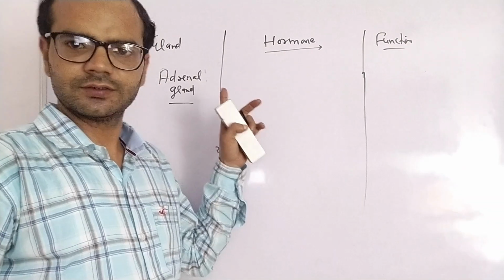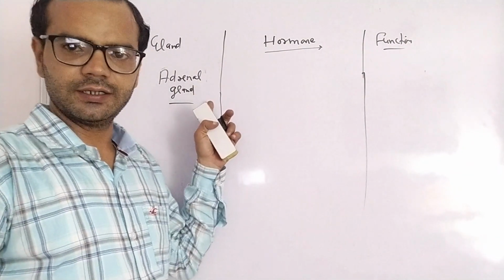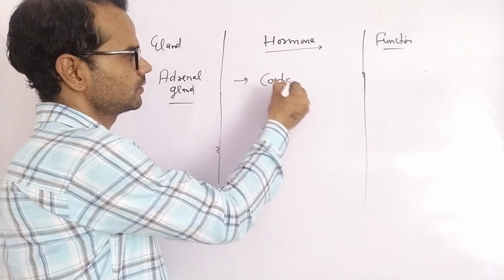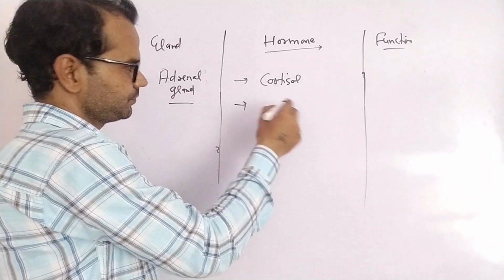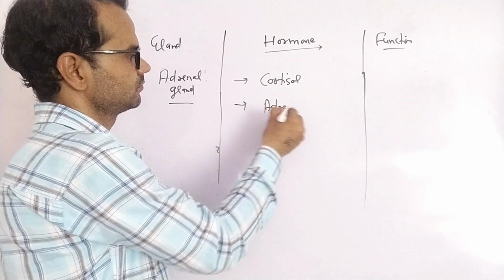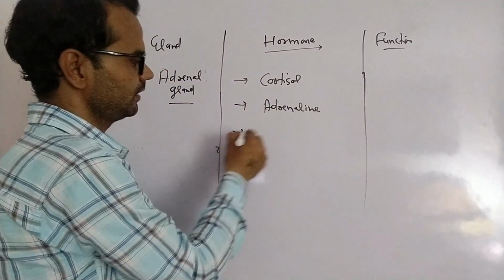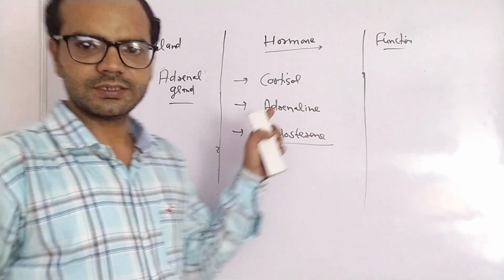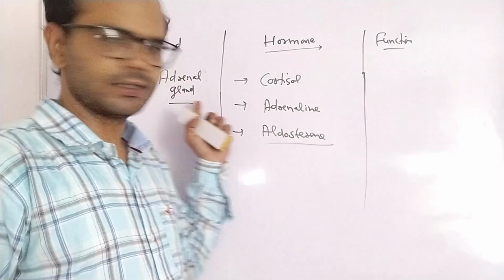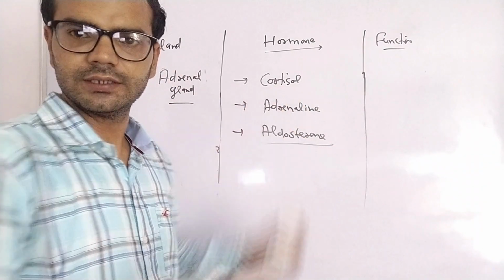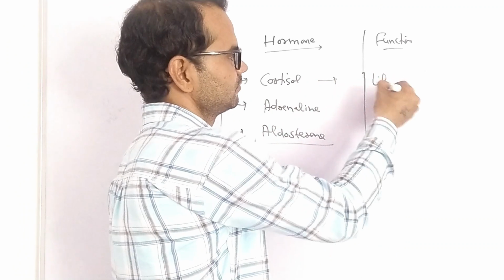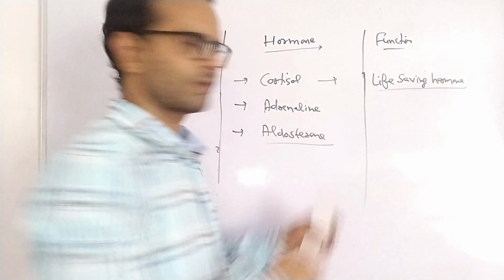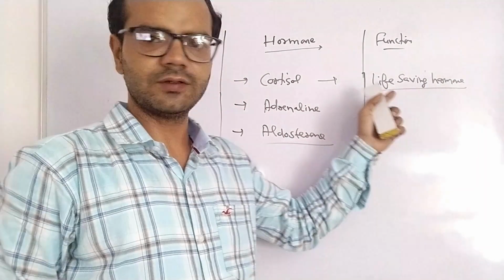So we have two kidneys, so definitely we have one pair of adrenal glands. Adrenal gland secretes three major hormones: cortisol, adrenaline, and aldosterone. These are the three major hormones of the adrenal gland. Cortisol is a life-saving hormone.